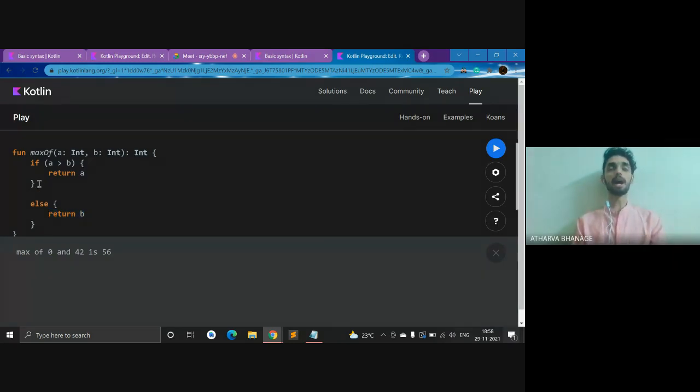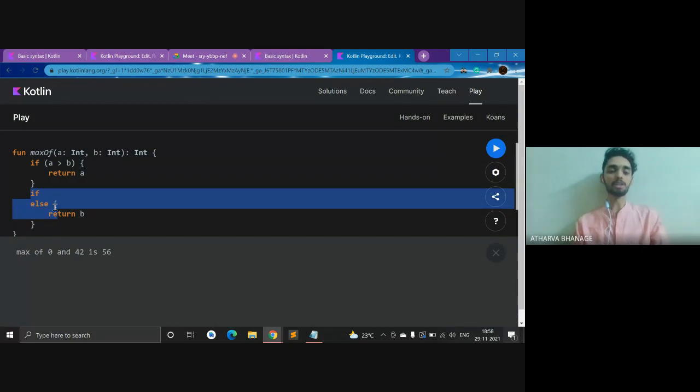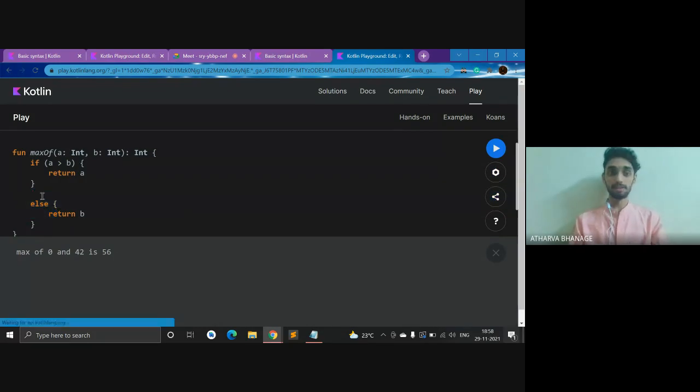But what if I have this option: if it is raining, go out with an umbrella, and if it is cold, go out with a sweater, or else just go out. I need not do if again, because then I'll have two outputs. All languages give you something called elif or else if.